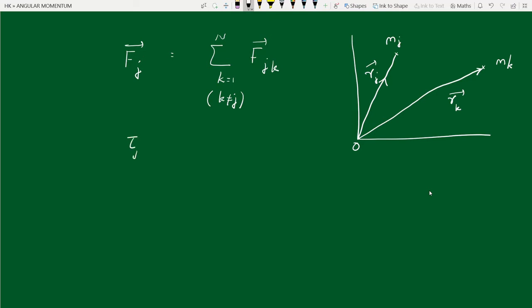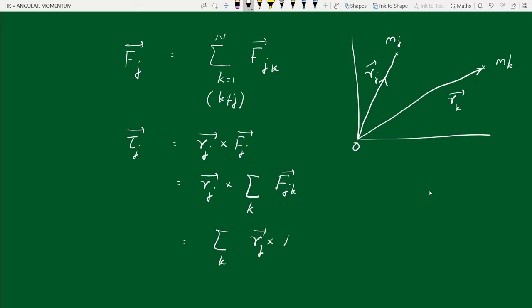The torque on the jth particle is rj cross fj, where rj is this position vector about the origin. This is equal to rj cross the summation over k of fjk, with the understanding that k is not equal to j. Let us rewrite this as the summation over k of rj cross fjk.